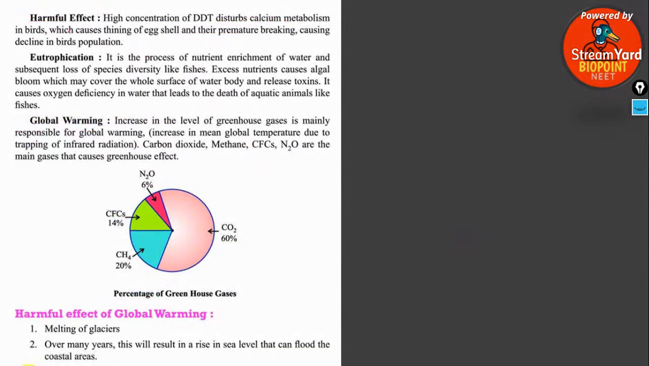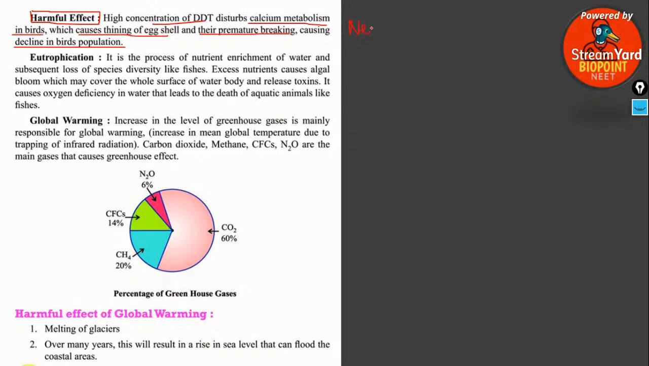Yes, thank you so much, Calvin. Next, we are about to end this chapter. We are moving on to the last parts of this chapter. That is the harmful effect of this particular biological magnification. High concentration of DDT disturbs calcium metabolism in birds, which causes the thinning of the eggshell and their premature breaking, causing decline in the bird population.